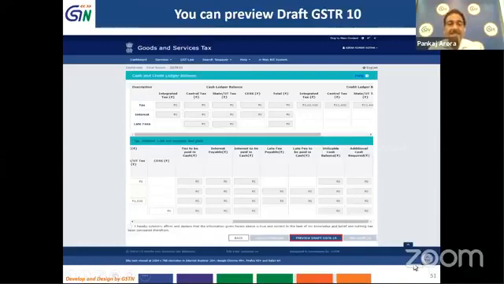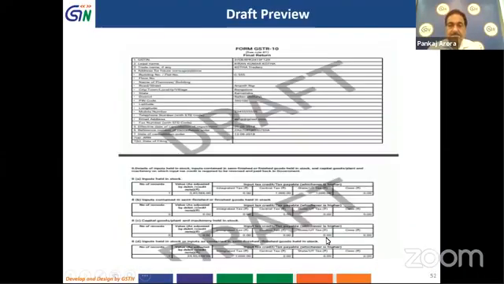Here you can see that again we can preview draft GSTR 10, and this is the preview of draft GSTR 10. Here we can also see whatever details have been entered and what was the tax payable and tax paid by us, so we can see it in the draft stage.